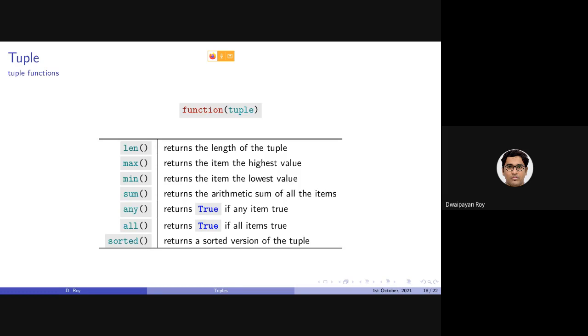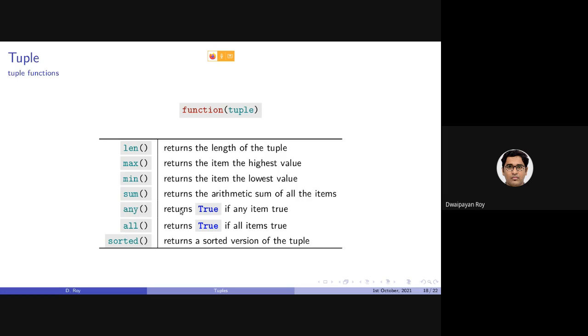Now the other tuple functions similar to lists are: len returns the length of the tuple. Max returns the highest element, in case the items can be quantified. Min returns the lowest element. Sum returns the arithmetic sum of all the items, in case they are numerical values stored in the invoking tuple.